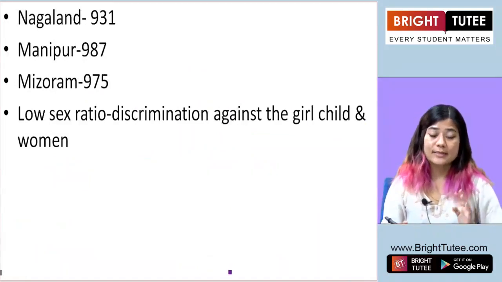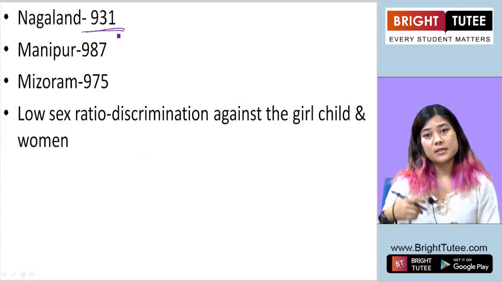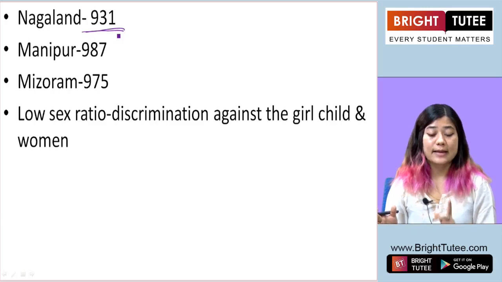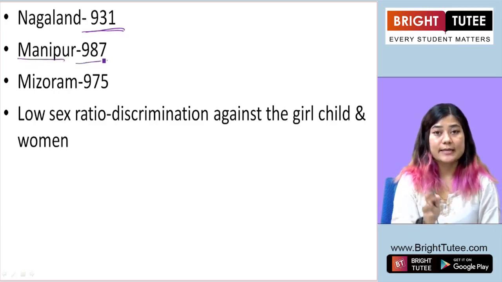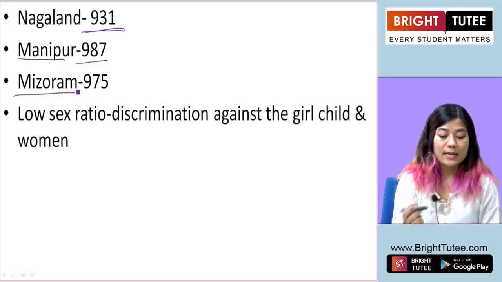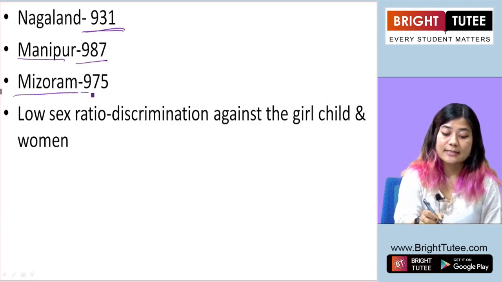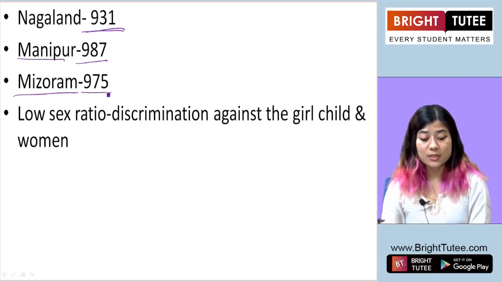In Nagaland, the sex ratio is 931, which means the number of females for 1,000 males is only 931. Manipur is a little higher at 987. In Mizoram, it is a little lower than Manipur but higher than Nagaland, and stands at 975 for 1,000 males.